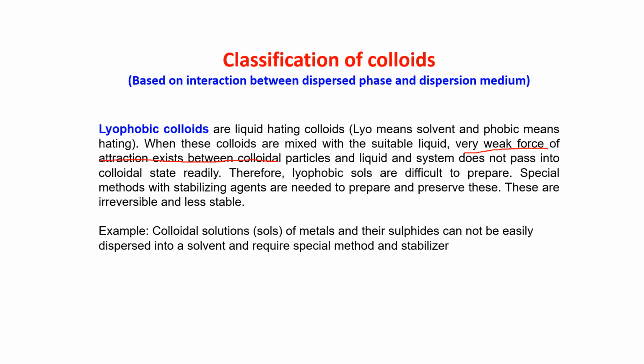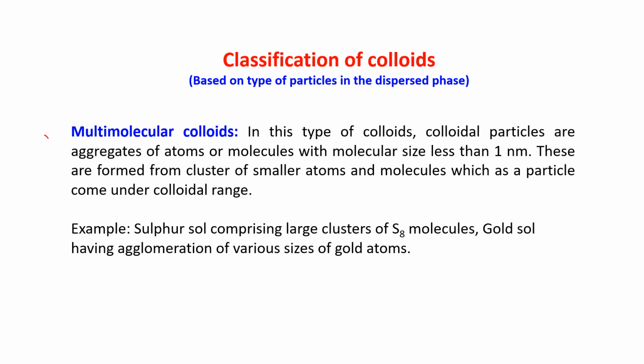The example: colloidal solutions, that is, salts of metals and their sulfides, cannot be easily dispersed into a solvent and require special methods and a stabilizer. Multimolecular colloids. In this type of colloid, colloidal particles are aggregates of atoms or molecules with molecular size less than 1 nanometer.